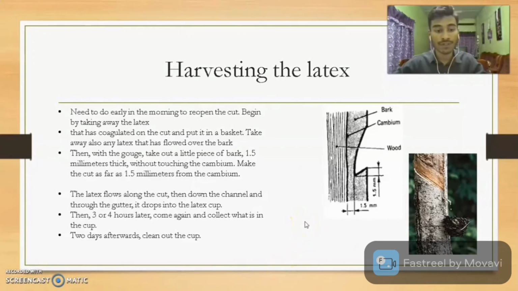The latex will flow along the cut, then down the channel and through the gutter. It drops into the latex cup. After 3 to 4 hours, collect the latex.